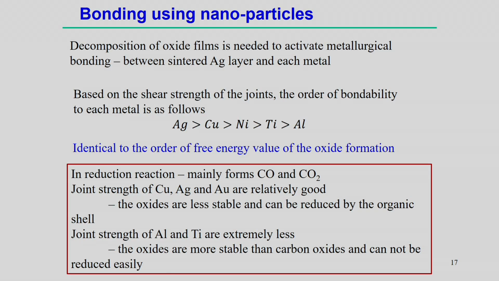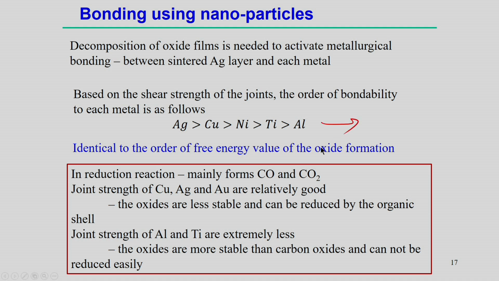Now, based on the shear strength of the joints, the bondability of each metal can also be ranked in this way. For example, the maximum bondability is for silver, then copper, then nickel, then titanium and alloy, and this is actually identical to the order of the free energy value of the oxide formation. If we see the free energy values of oxide layer formation, they are different for these metals, and if we rank them, it is a similar ranking to what we have already mentioned.